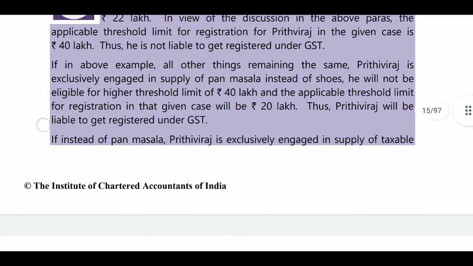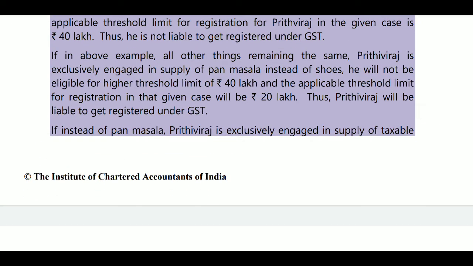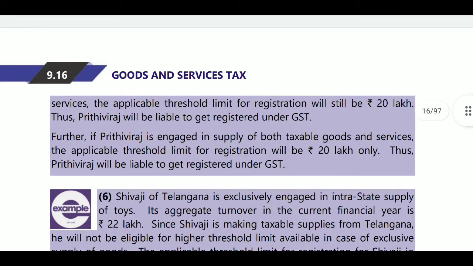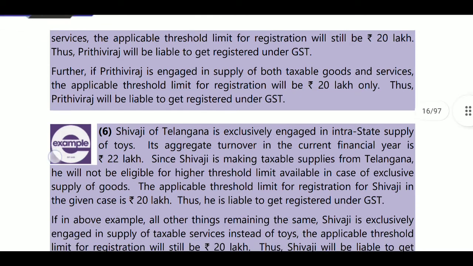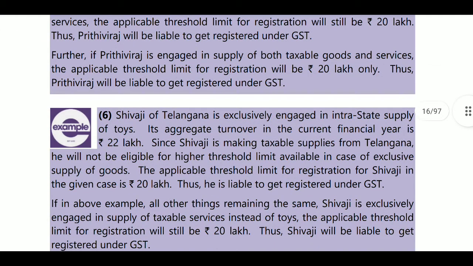Next, if instead of pan masala, Prithviraj is exclusively engaged in supply of taxable services, the threshold limit for registration will still be 20 lakhs only. So if you are in services, then the threshold limit will be 20 lakhs. Further, if Prithviraj is engaged in supply of both taxable goods and services, then the threshold limit will become 20 lakhs only to get registration.